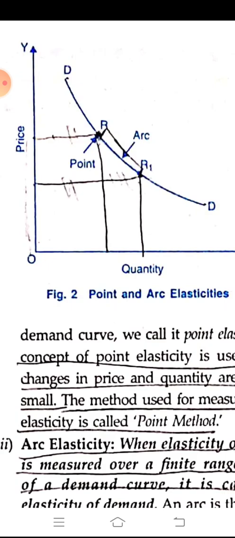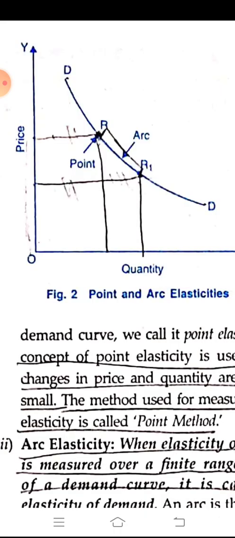What is arc elasticity? When elasticity of demand is measured over a finite range or arc of a demand curve, this is called arc elasticity of demand. Arc elasticity is a measurement of the elasticity between two points, that is R and R1 we have marked here.